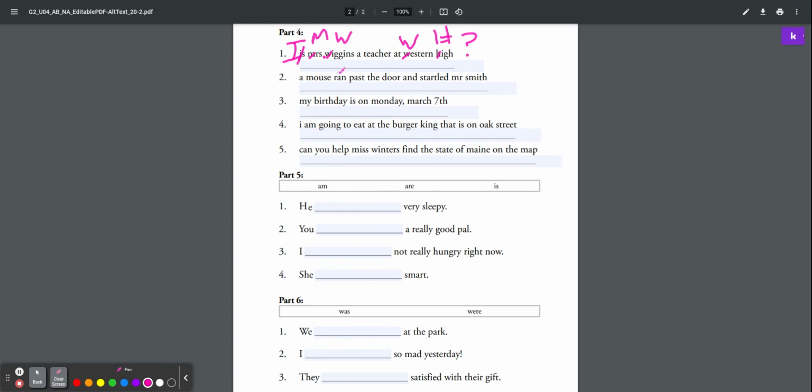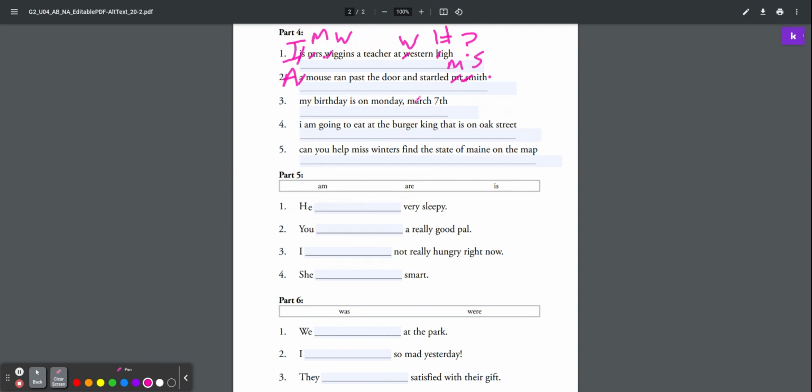All right, a mouse ran past the door and startled Mr. Smith. So capitalize the beginning of the sentence. Give him a period for the abbreviation. So I need a capital M and a capital S on Mr. Smith and the period at the end.